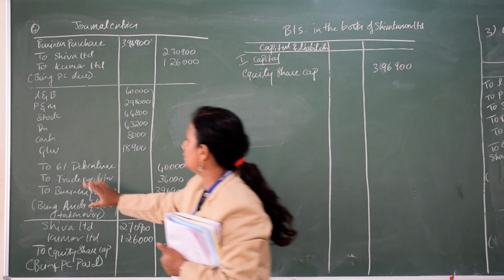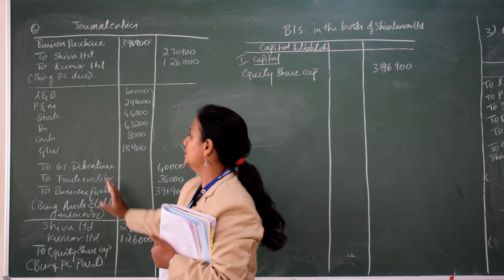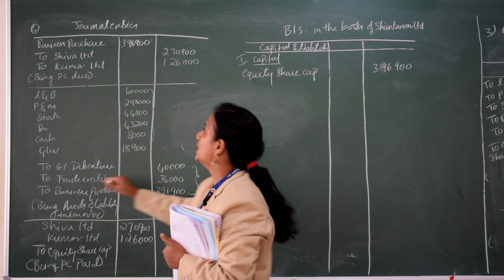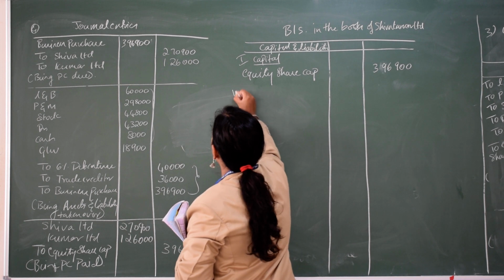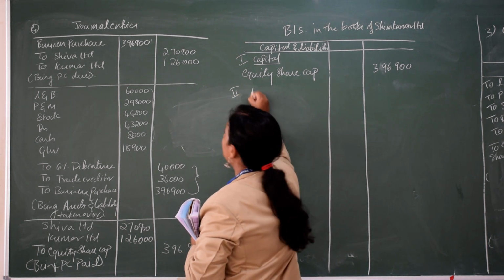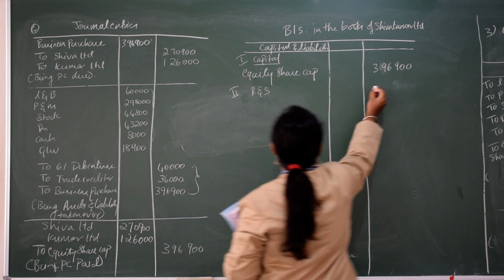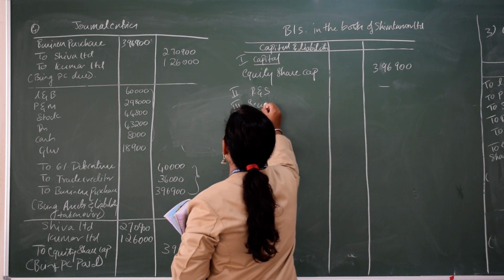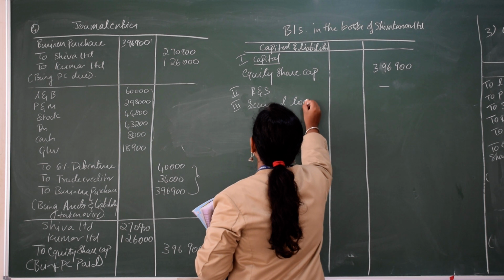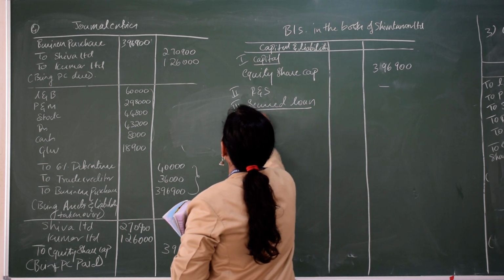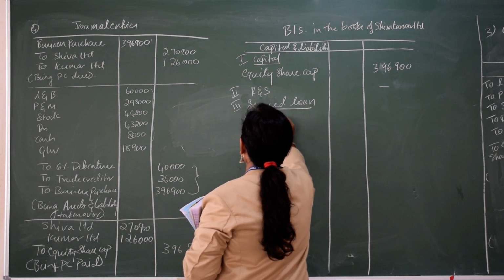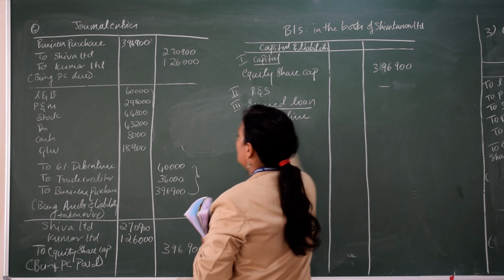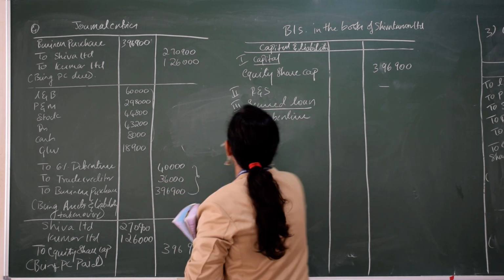You can check the liabilities given: debenture and trade creditors. Next, if you have any reserves and surplus, no. The third one is secured loan. Yes, you have secured loan, that is 6% debenture. Combine this. How much? 40,000.